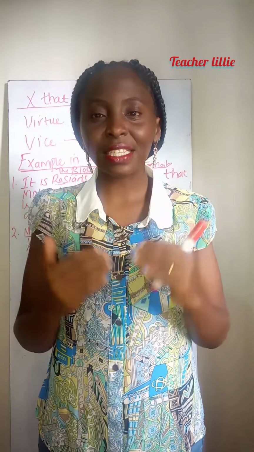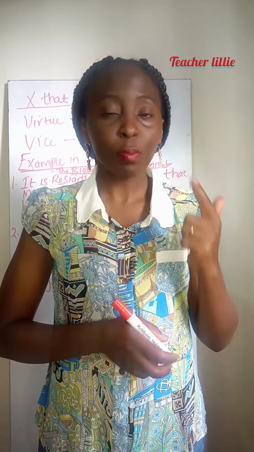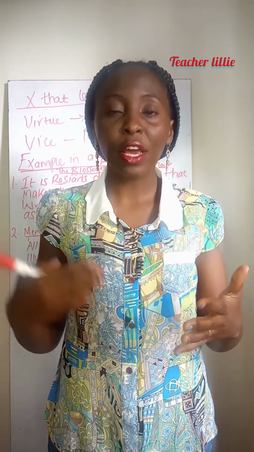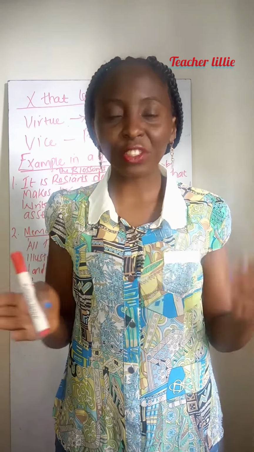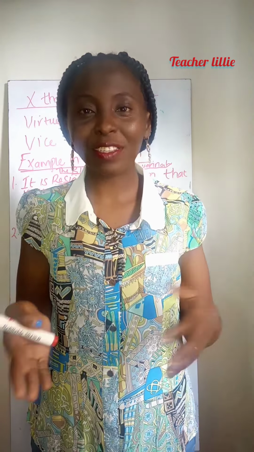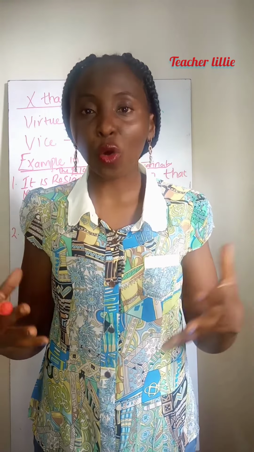The other thing in an essay question is the question must be in these 2 categories. One, it may be in the virtue category or the vice category. Questions that are under the virtue, you should show the reward that a character gets from the virtue, because a virtue is a good thing. If you do a good thing, you expect a reward. That is what happens in our set books, the stories that we read, that a character behaves in a certain good way and gets a reward. It may be physical or emotional. So identify, is the question under a virtue or a vice?